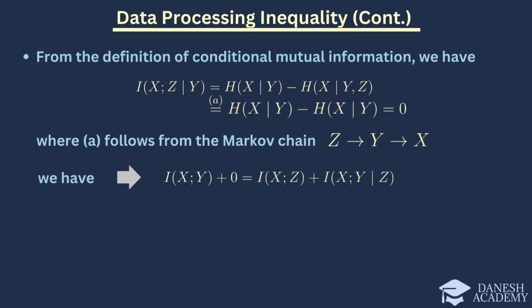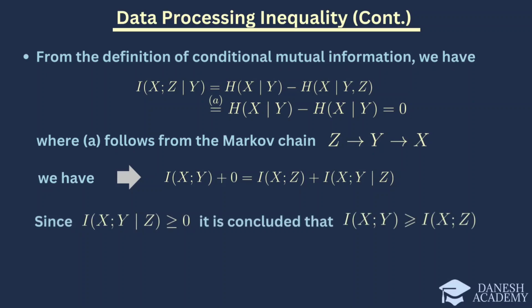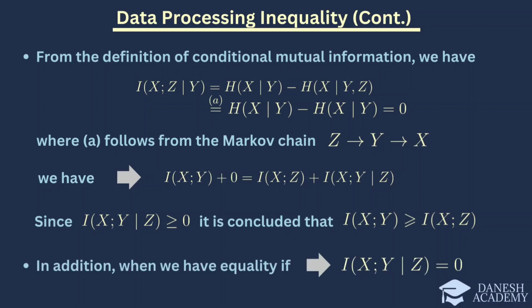Since we have this, it follows this equation. This conclusion aligns with the data processing inequality, affirming that processing through an intermediate variable cannot increase mutual information. Additionally, we have equality if y provides no additional information about x beyond what z already provides.